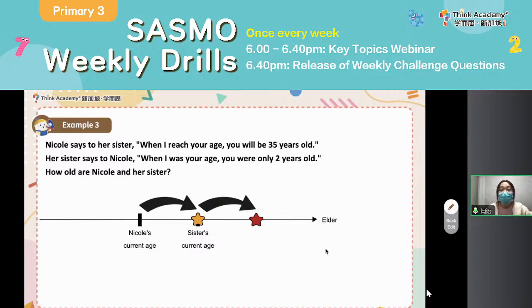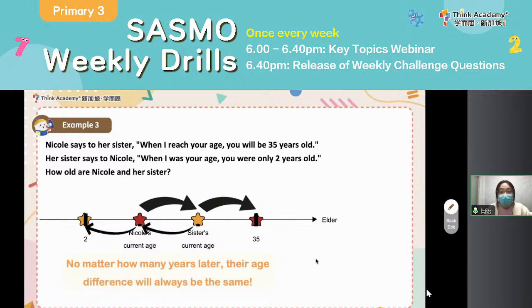So where is the 35? Label it on the arrow. Okay, 35 is the rightmost point. And according to the second sentence, when I was your age, you were only 2 years old. Again, Nicole was younger, right? So here, let's label out 2.